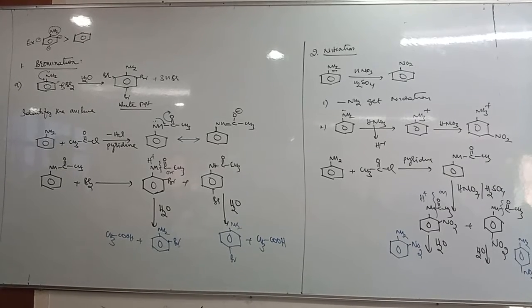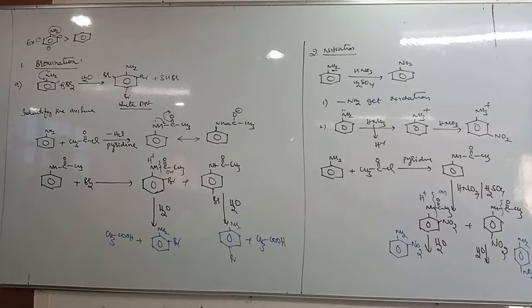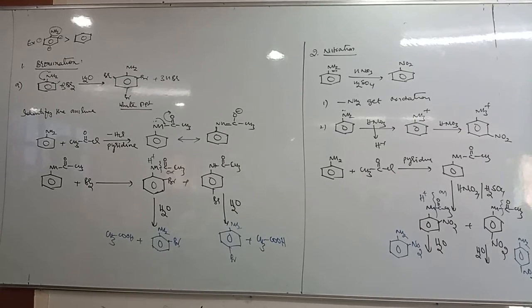Next point, this reaction is used to identify what? Aniline. This reaction is used to identify aniline.